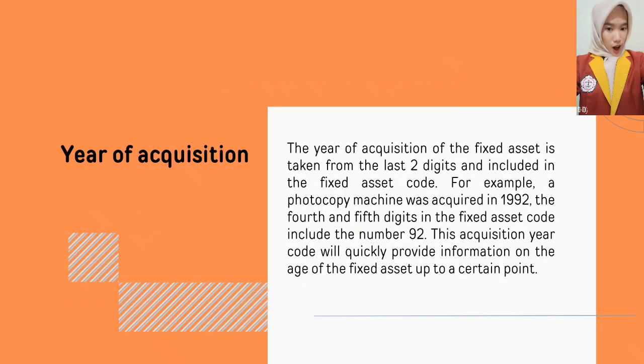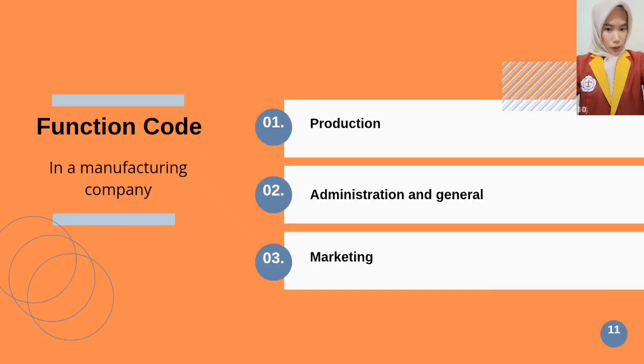Year of acquisition. The year of acquisition of the fixed asset is taken from the last 2 digits and included in the fixed asset code. For example, a photocopy machine was acquired in 1992, the 4th and 5th digits in the fixed asset code include the number 92. This acquisition year code will quickly provide information on the age of the fixed asset up to a certain point.